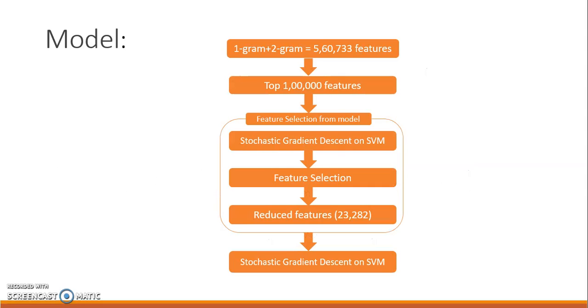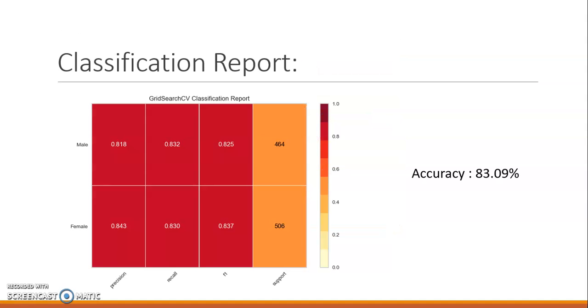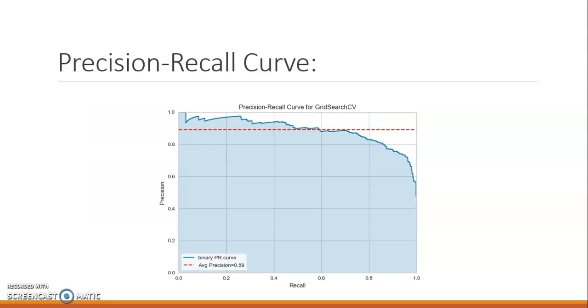Here's the model you saw previously. We took the top features, applied stochastic gradient descent, selected features, and then again applied stochastic gradient descent. Here you can see the classification report, which you saw previously, and this is a precision-recall curve where you can see precision and recall on the y and x axes respectively, and the average precision is around 89.